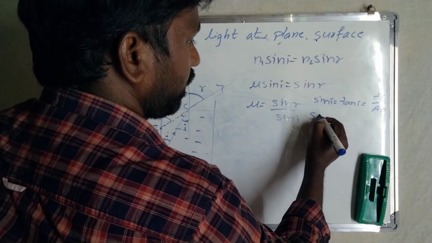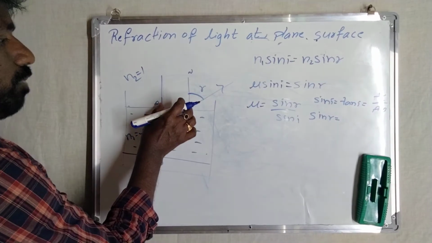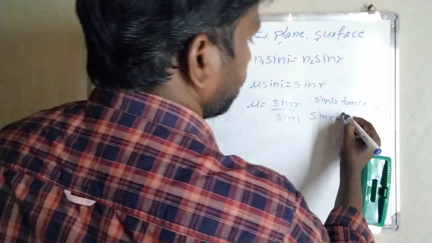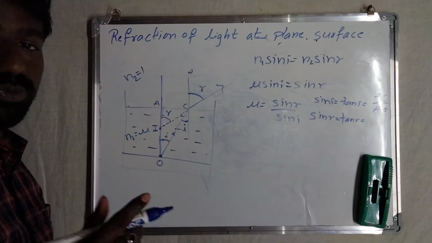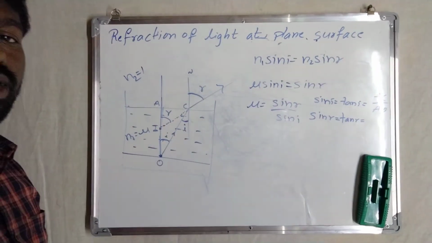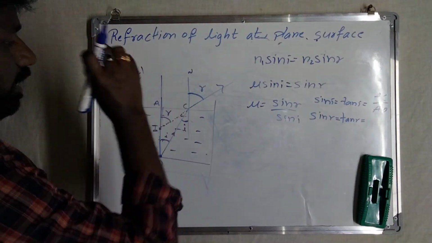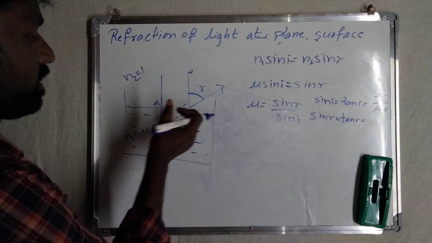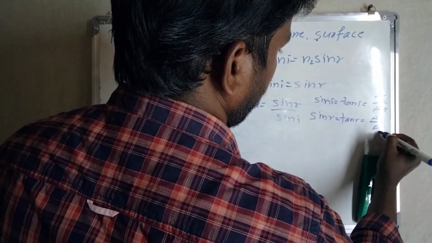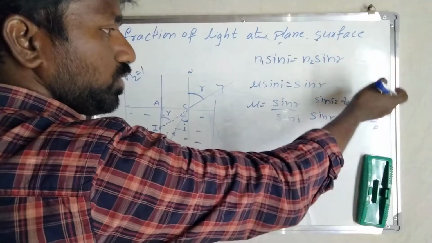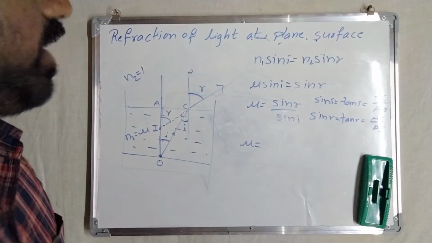And what about sine R? That we'll see over here. Since R is also a very small angle, sine R equals tan R, which is opposite side by hypotenuse, that is AC by AI.